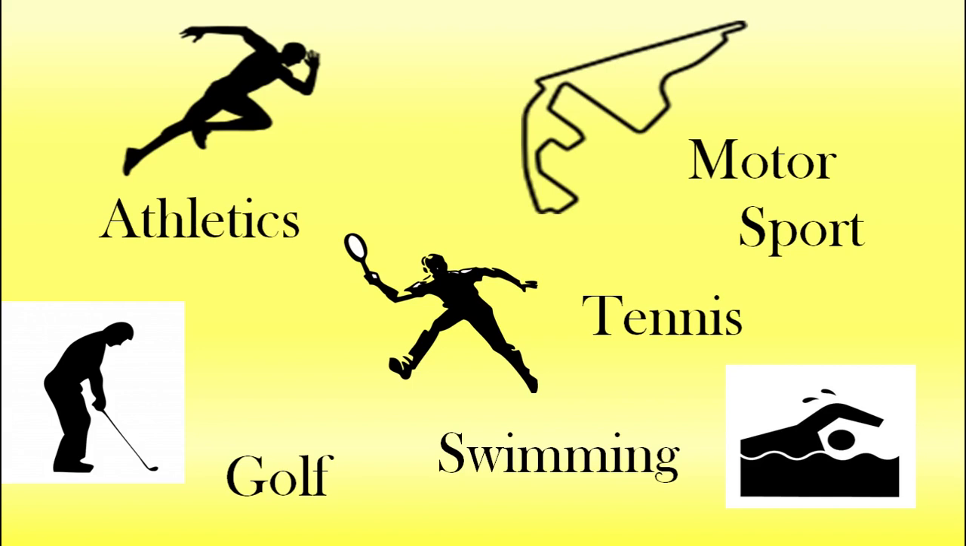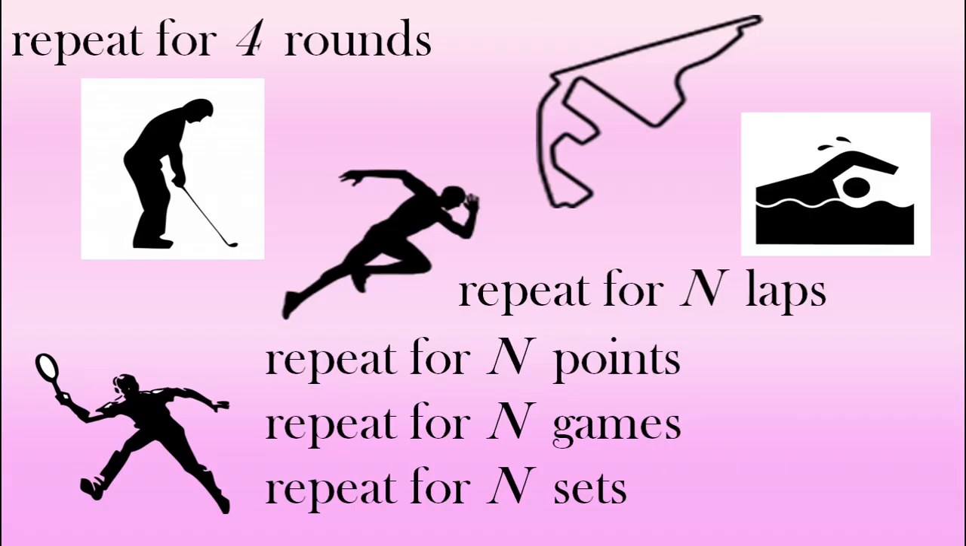So golf is repeated over 4 rounds. Athletics, swimming, motorsport repeats over a certain amount of laps. So depending on how many laps that is, it can change. So that's why we put this capital N, meaning any number. In tennis, we repeat N points for N games, repeat for N sets.